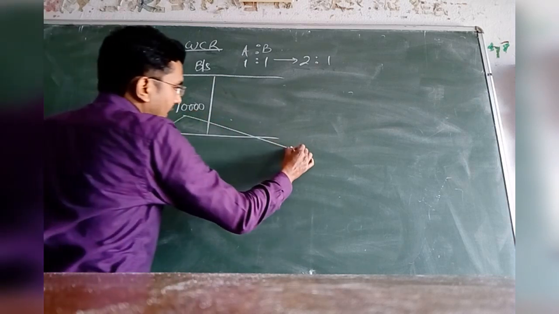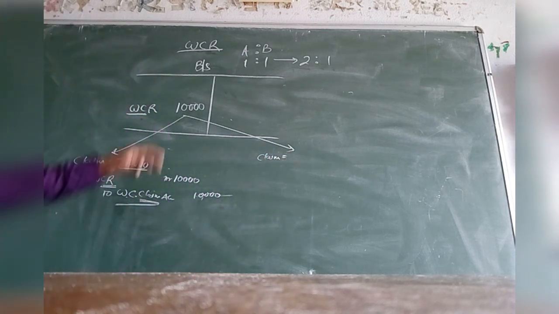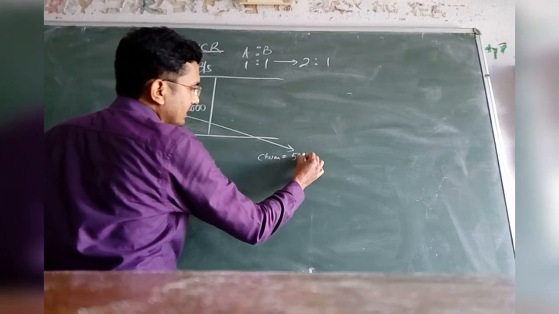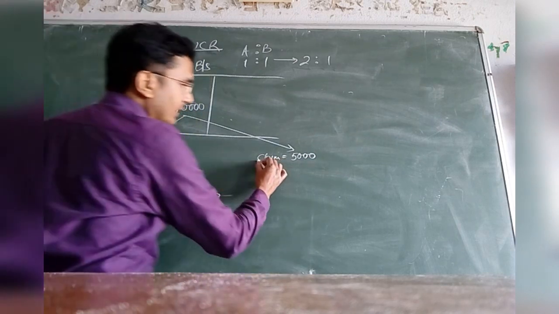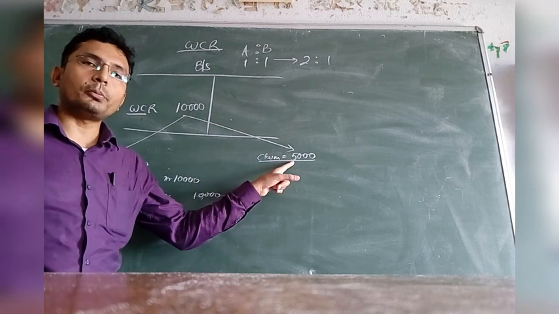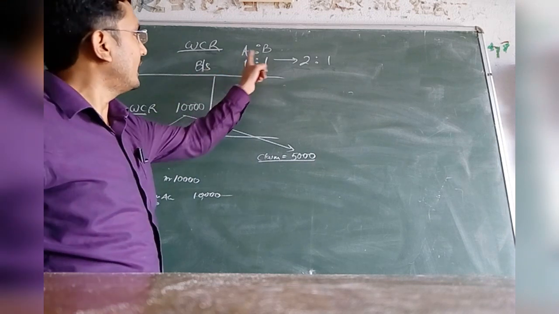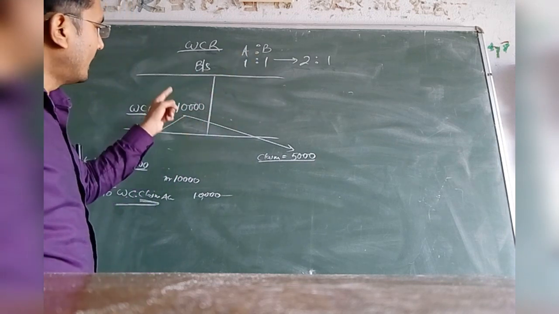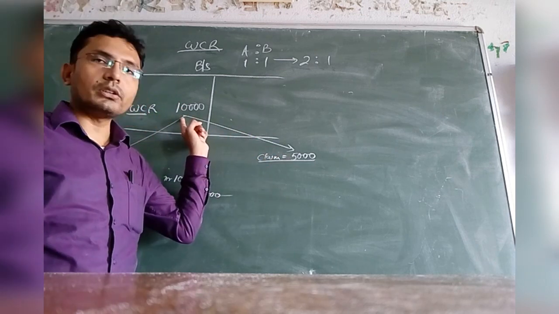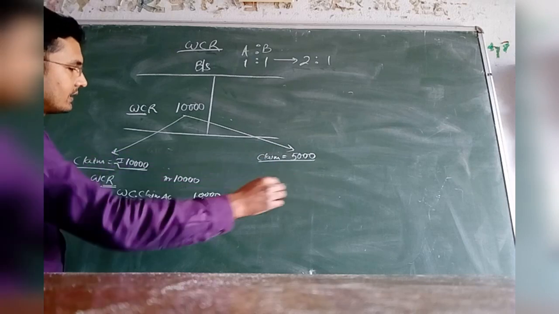Now what will happen if the claim is less than rupees 10,000? Suppose the claim is only 5,000, that is, workers are asking for an amount of compensation amounting to rupees 5,000 only. So A and B have created a reserve of rupees 10,000, and the full amount of 10,000 cannot be utilized to pay this claim, only 5,000 is required out of this reserve.